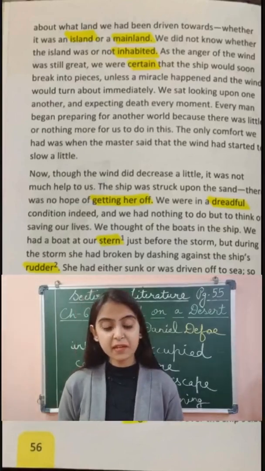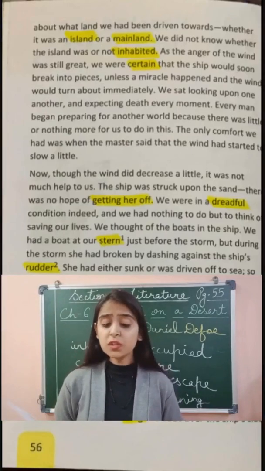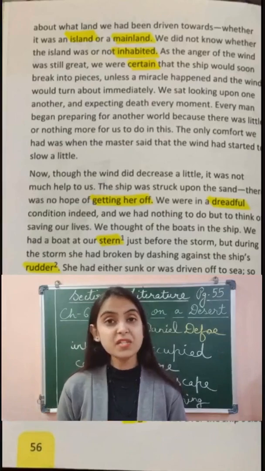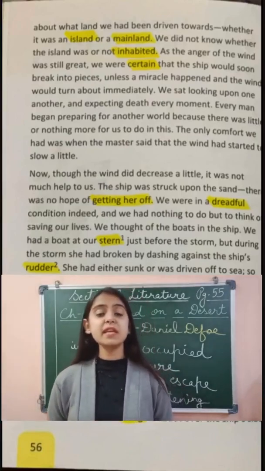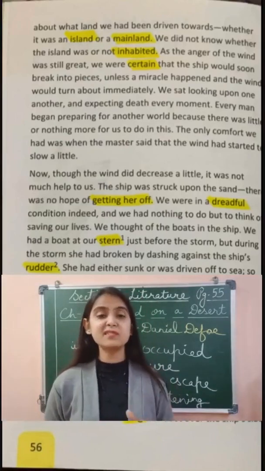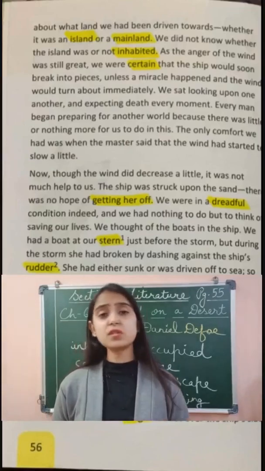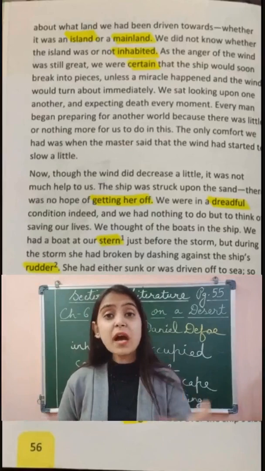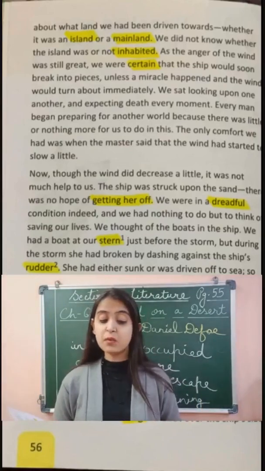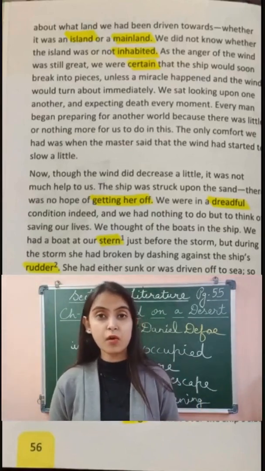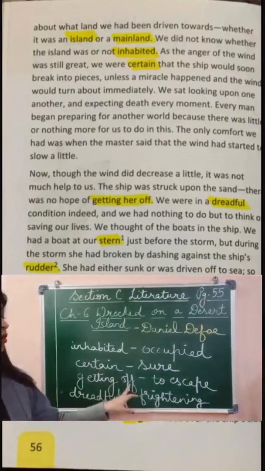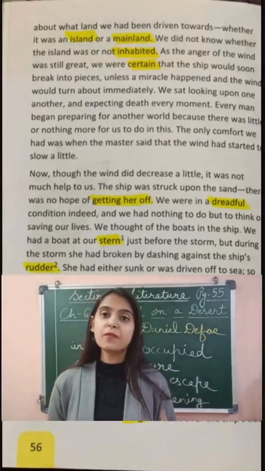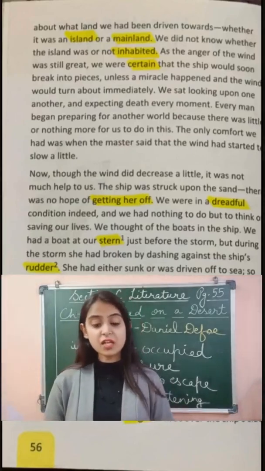The second paragraph says, now, though the wind did decrease a little, it was not much help to us. Now the narrator is saying, though the wind had decreased its speed, still it was not of any help to us. Why? Because the ship was struck upon the sand. There was no hope of getting her off. Getting off means to escape. So they did not find any means through which they could save their ship.